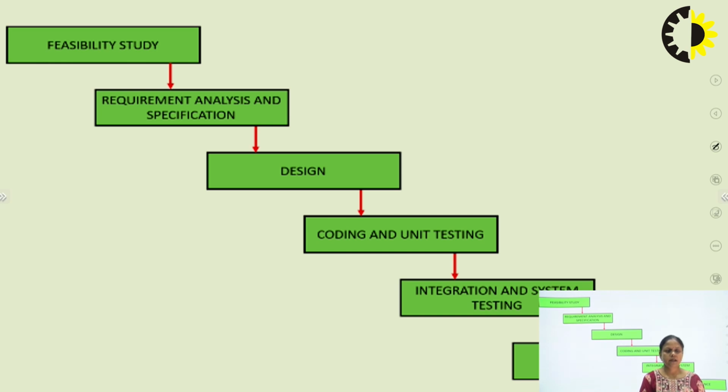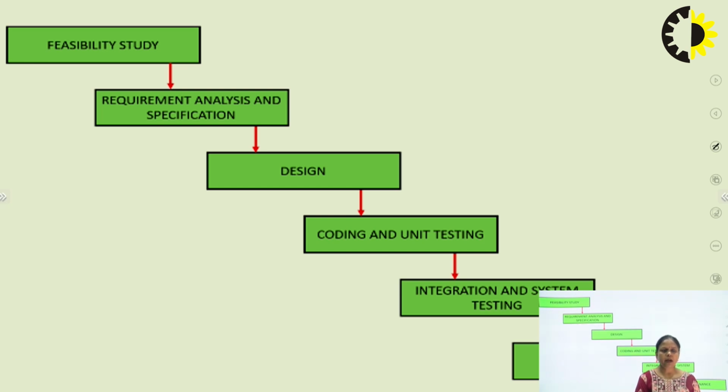So in this case, we will collect all the information from different users or different levels of users, and we will conduct different interviews and brainstorming sessions to find out the basic requirements of the user. Many times requirements are not clear to the user, but the waterfall model will be effective only if the requirements are clear to the user; then only can we use the waterfall model here.